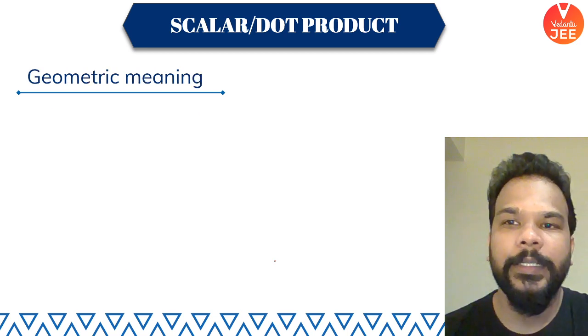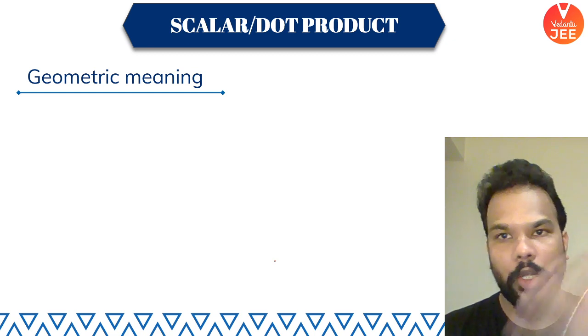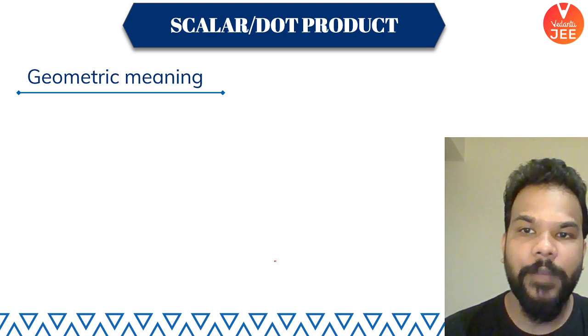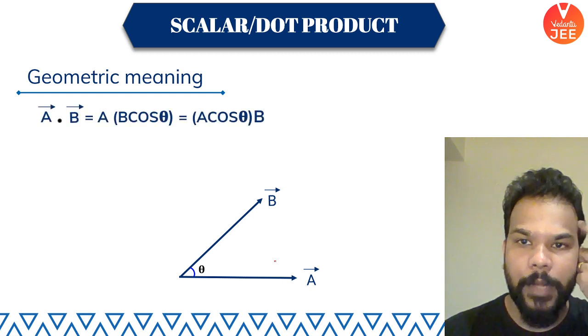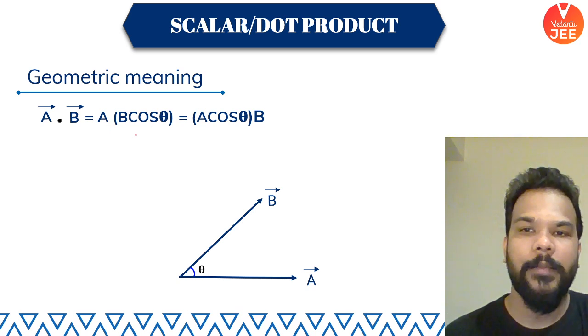Great. Now coming to the understanding of what exactly dot product means, geometrically. So when we write, say, dot product of A and B, and you write it as A dot B equal to A and then in bracket B cos theta, means what?